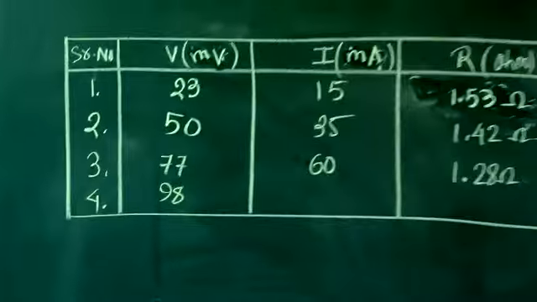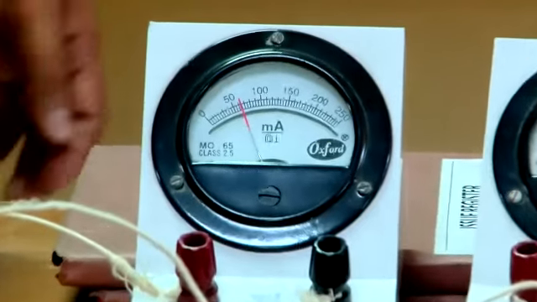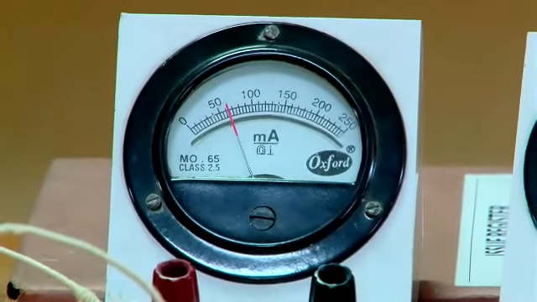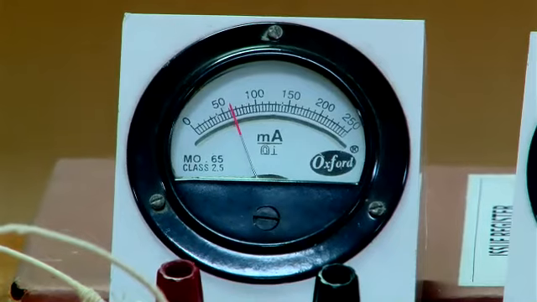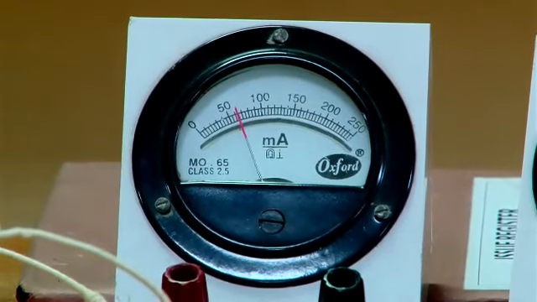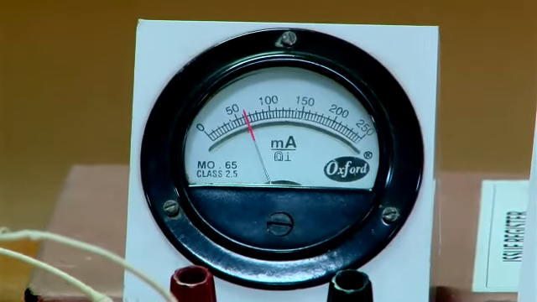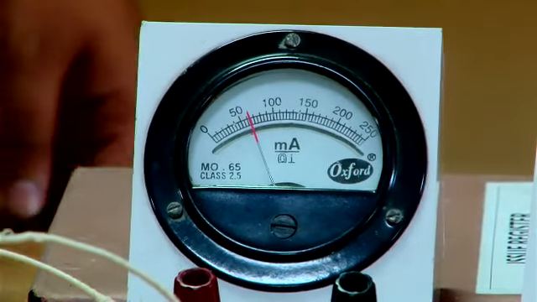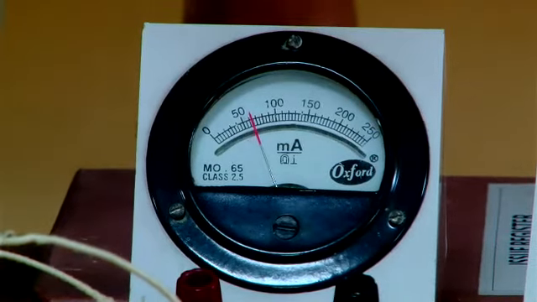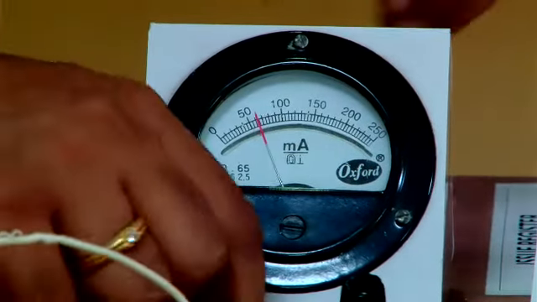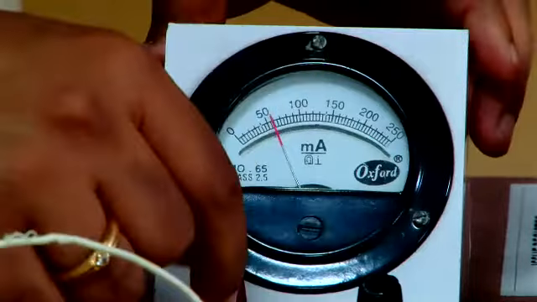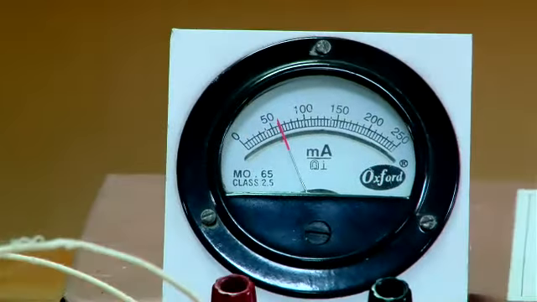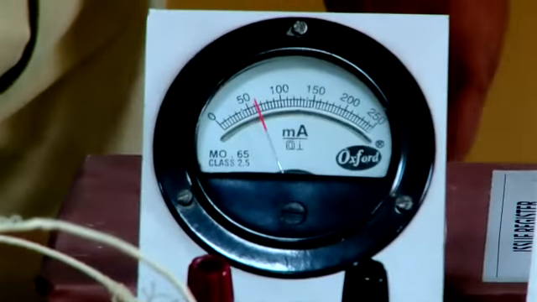Tell me the current value. So 65, close to 60. Sir, close to 60. Not 60, actually it is very near to 60, 65.